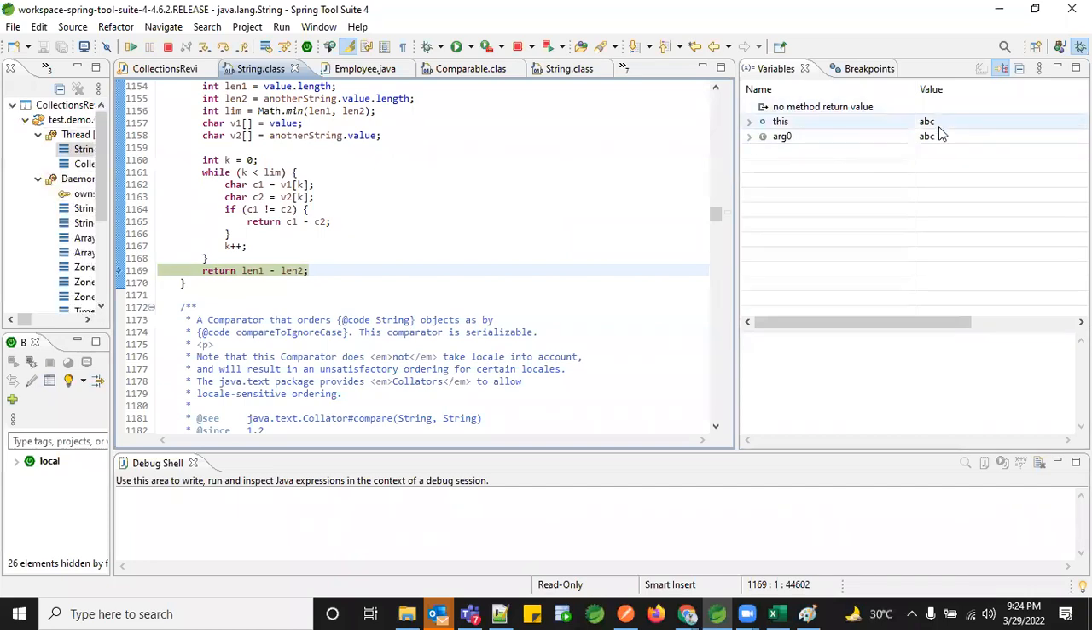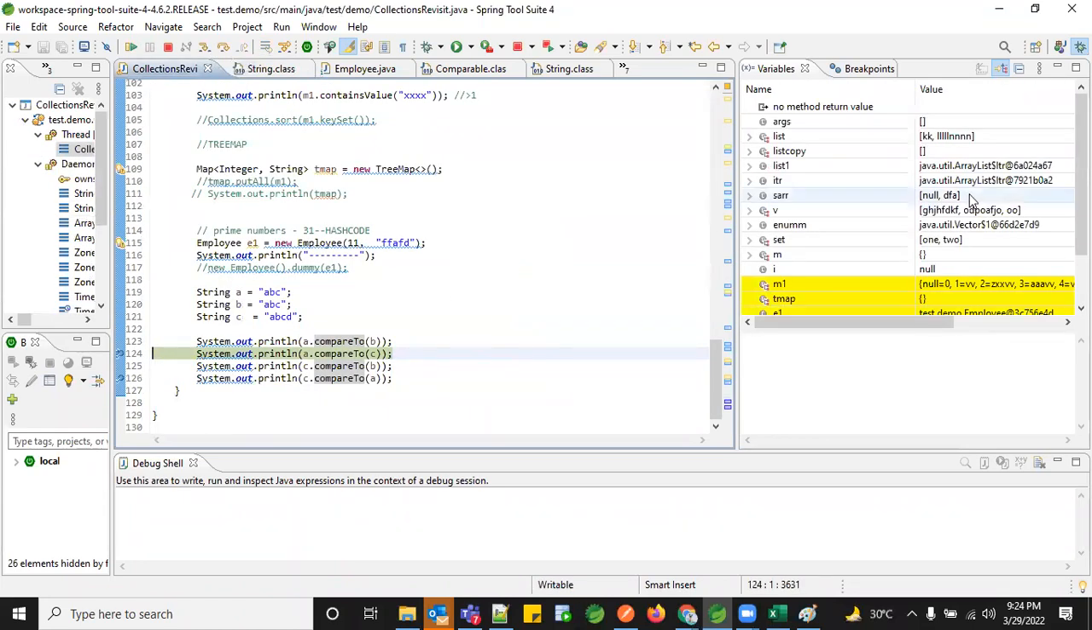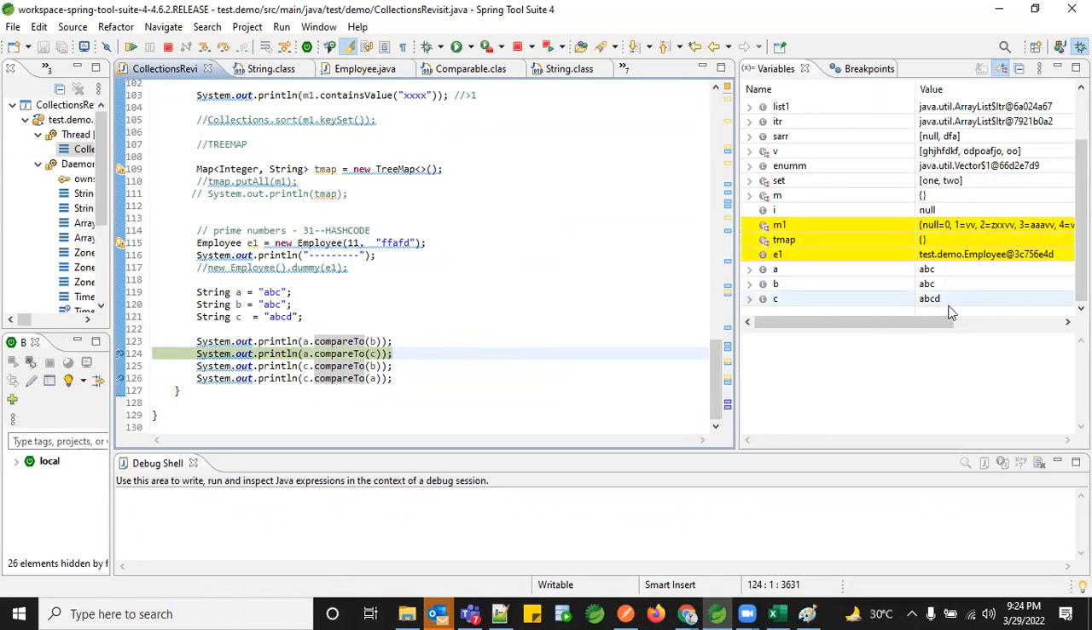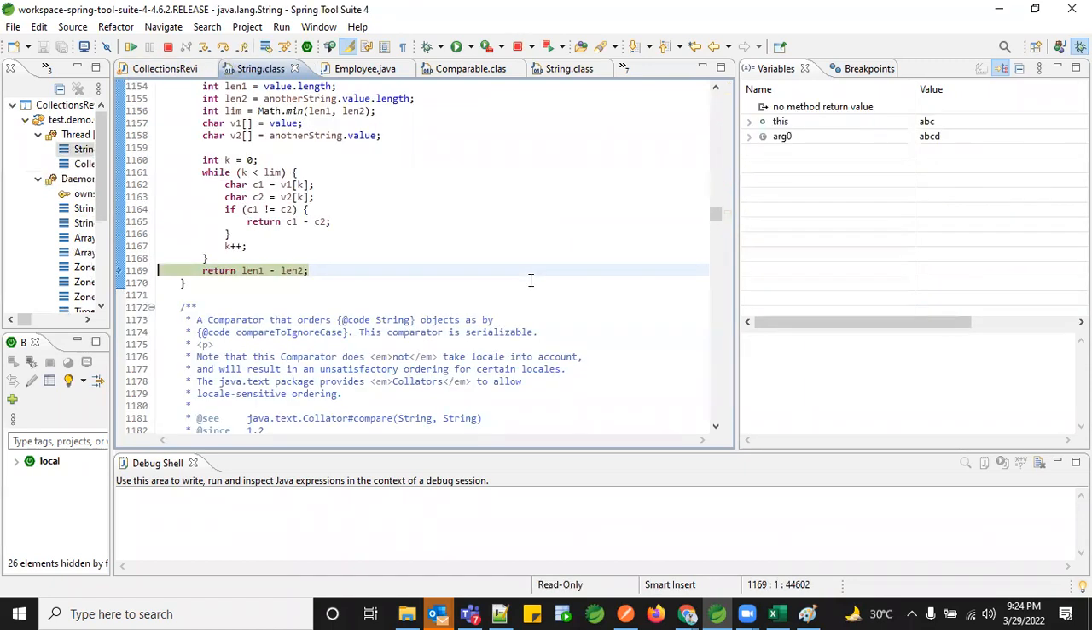So right now, in the current position, this and this, ABC, are present. Let's say now the C is ABCD. I'm going back again.